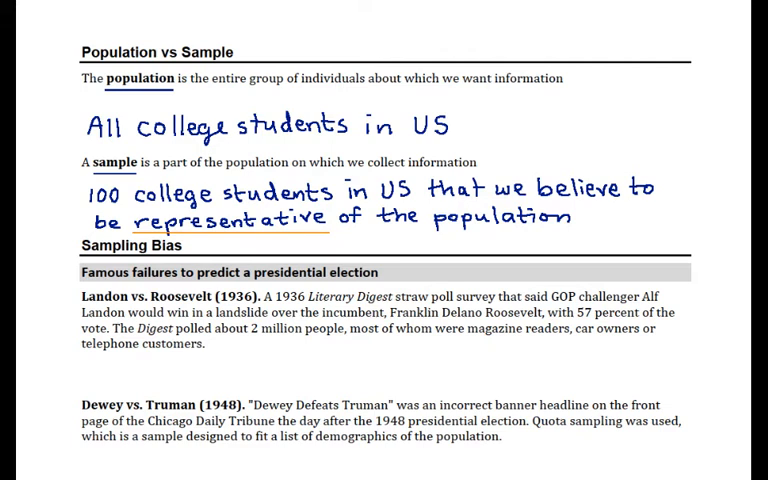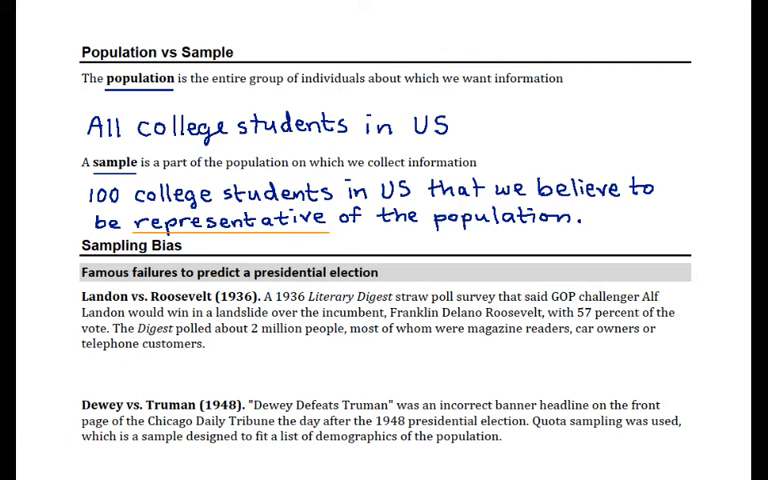What that means is that they would share the key characteristics that we think are important for the purposes of whatever it is we're trying to measure. Now, that's very easy to say, but much harder to do. So we can take a look at some examples of where this was attempted, some fairly famous examples of botched presidential election predictions where this was attempted but not done successfully.